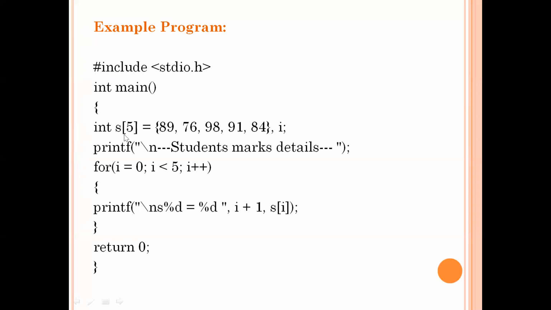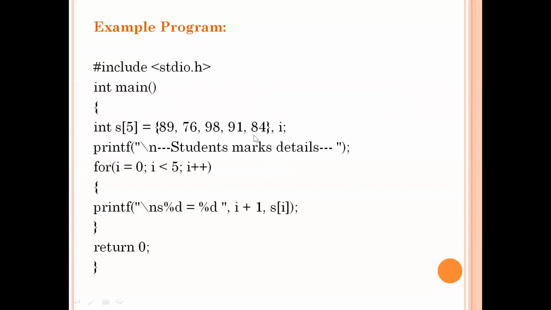Inside the main method, I am taking one array. Array name is S, and the array type is integer. Here my array size is 5. That indicates that only 5 elements I can store. So here I am using compile time initialization. I am initializing the values here itself by using the assignment operator.